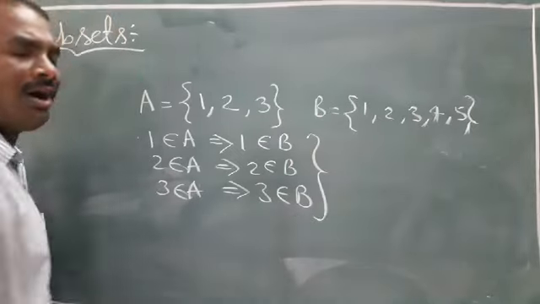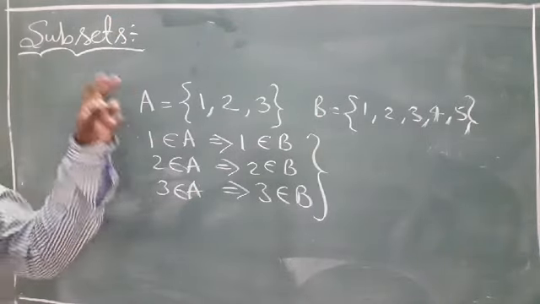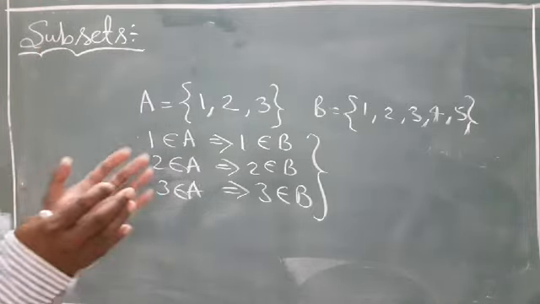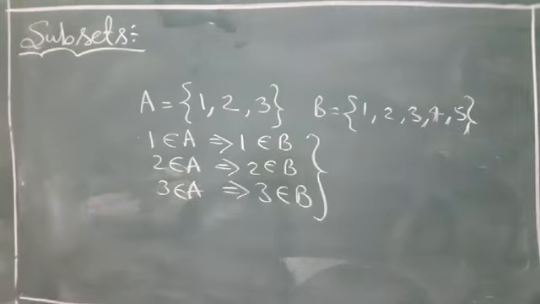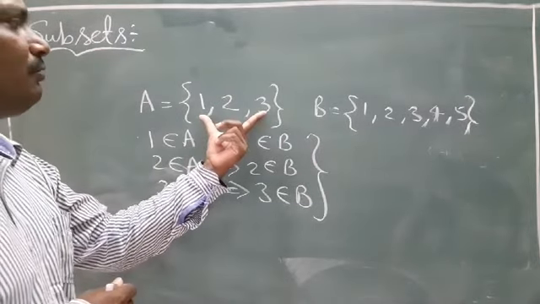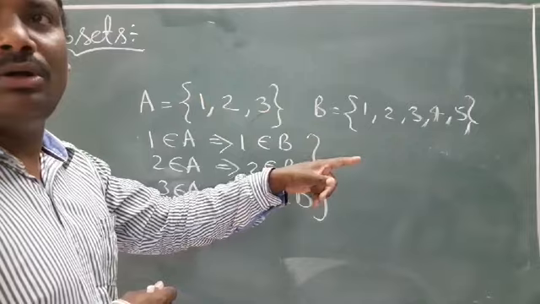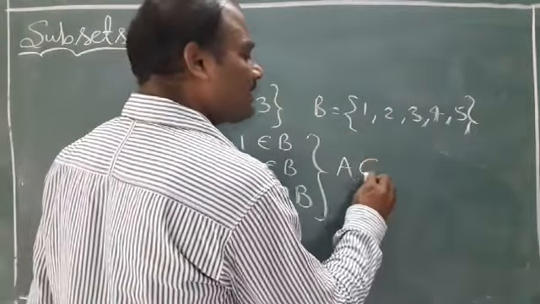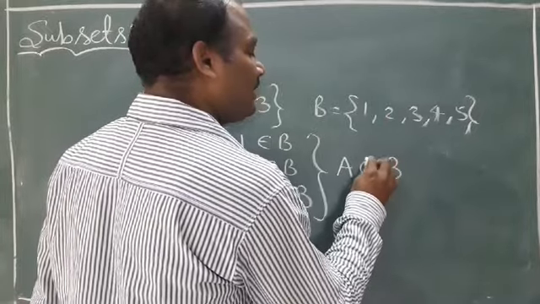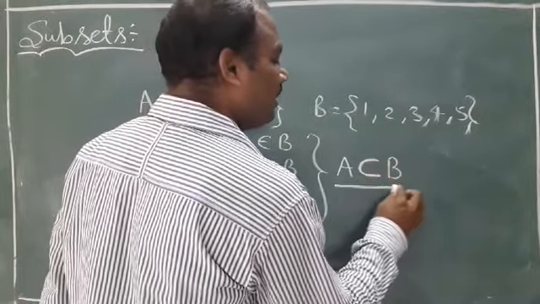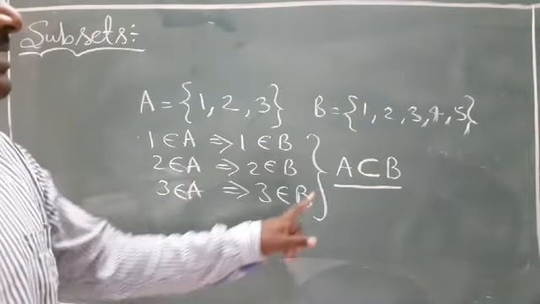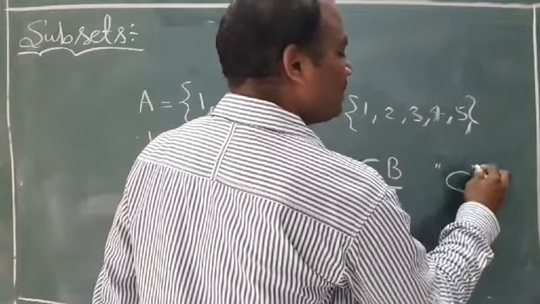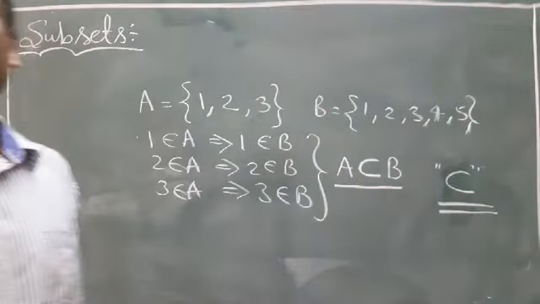So, what we have observed here? Every element of A is also an element of B. Yes or no? Yes, every element of A is also an element of B. So that is called A is a subset of B. It is denoted by the subset symbol. Do you understand? Yes, very good.